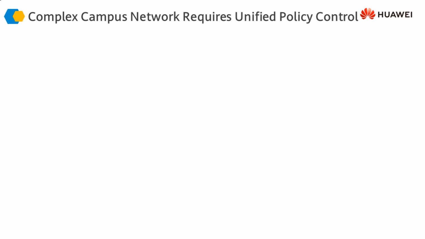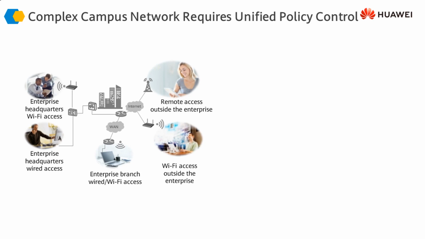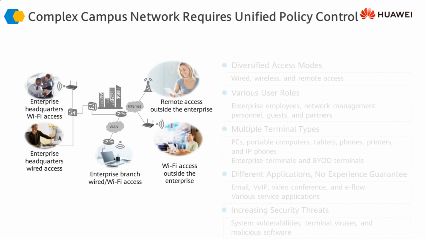So the requirement for a unified policy control is the need of the day. It is very important that we have a centralized or unified policy control so that we can make sure that access to our infrastructure or our network through all these means, whether remote users or enterprise headquarter users, either through wired access or Wi-Fi access, can be controlled,